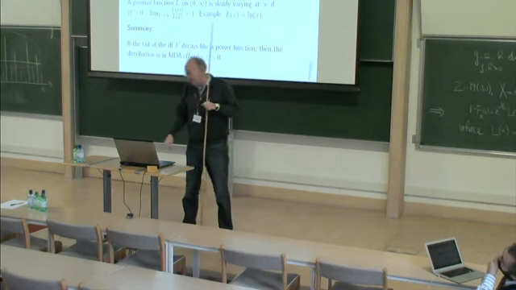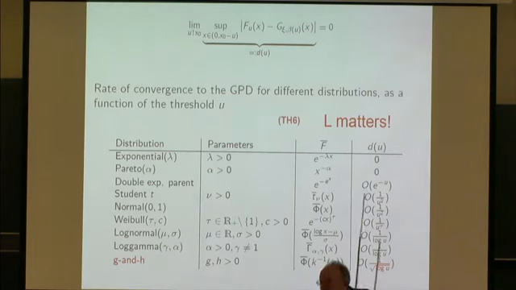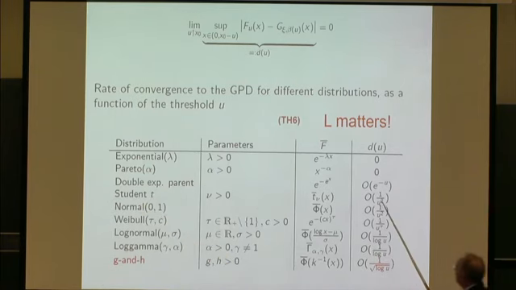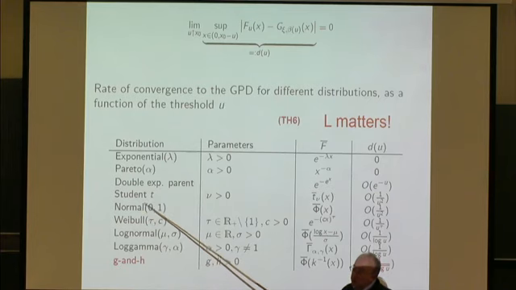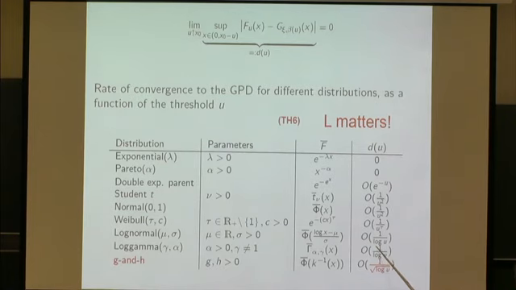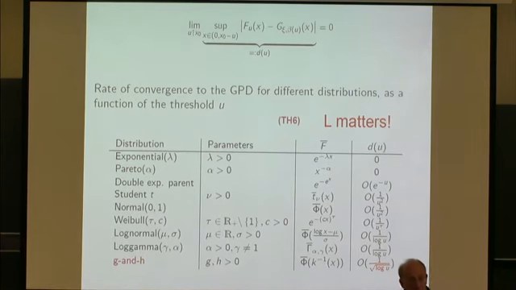Not true in EVT. In EVT, I will now look at a little table here. It depends very much on the model. Let me just go through 2 or 3 examples. If my data are Student or normal, the convergence is 1 over u squared. This is a power law, depending on the degrees of freedom. This is just a standard normal. I look at the right tail. The log normal is 1 over log u. That's pretty slow. The log gamma, which is a power law, is 1 over log u.